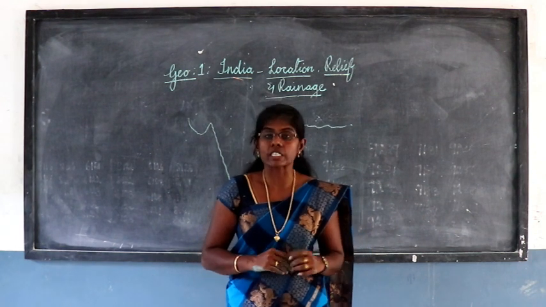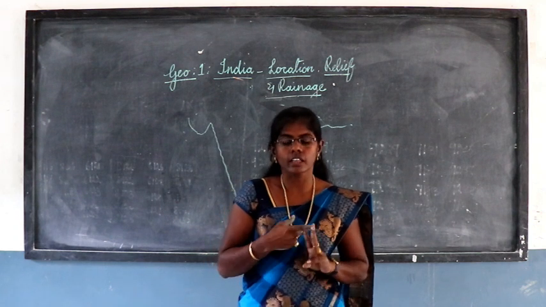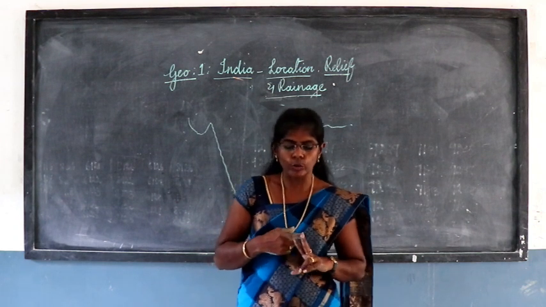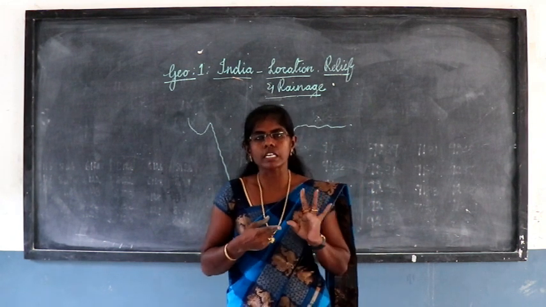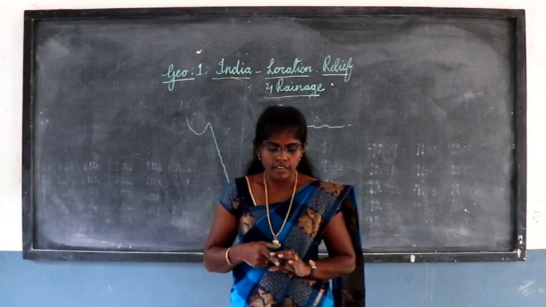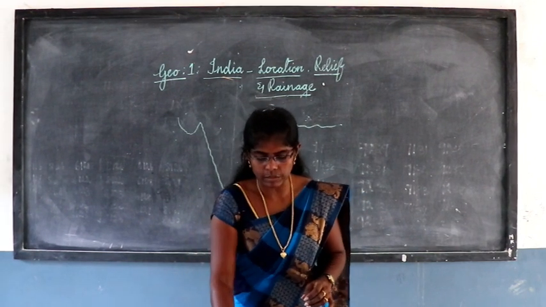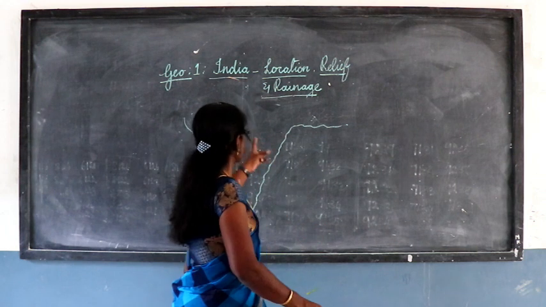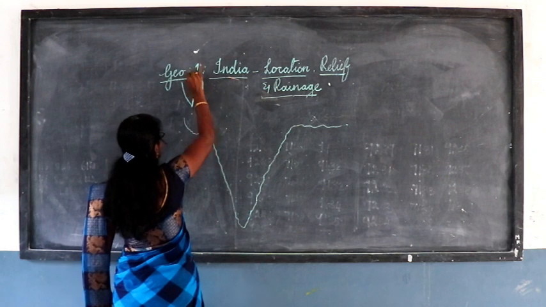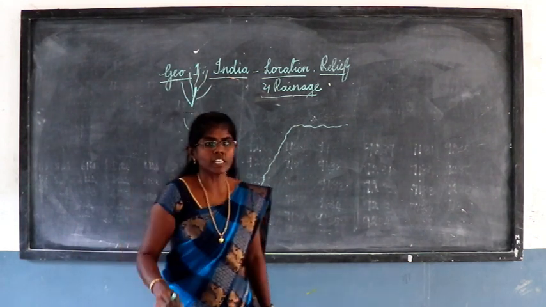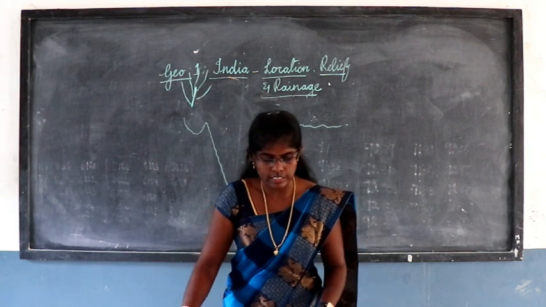The drainage system of India is divided into two major parts. One is the Himalayan rivers and the other is the Peninsular rivers. Under the Himalayan rivers we can see the Indus, Ganga and Brahmaputra. These are the main rivers among the Himalayan rivers. The Indus river system is the first one. One of the largest river systems in the world is the Indus. You can see the area here, and the tributaries of the Indus river also.